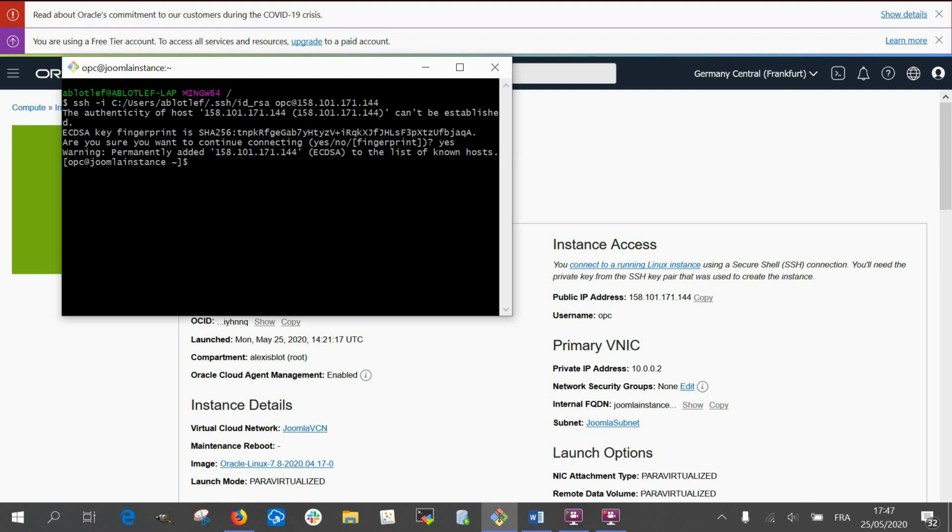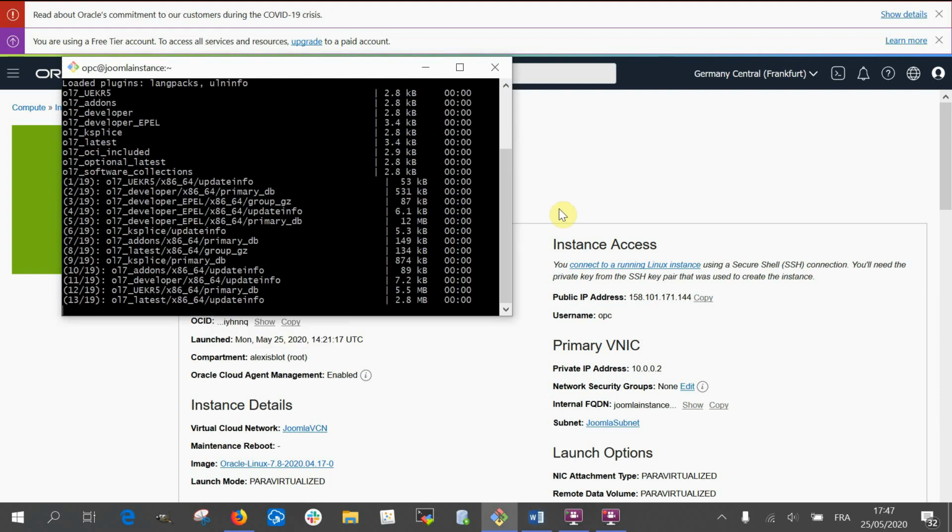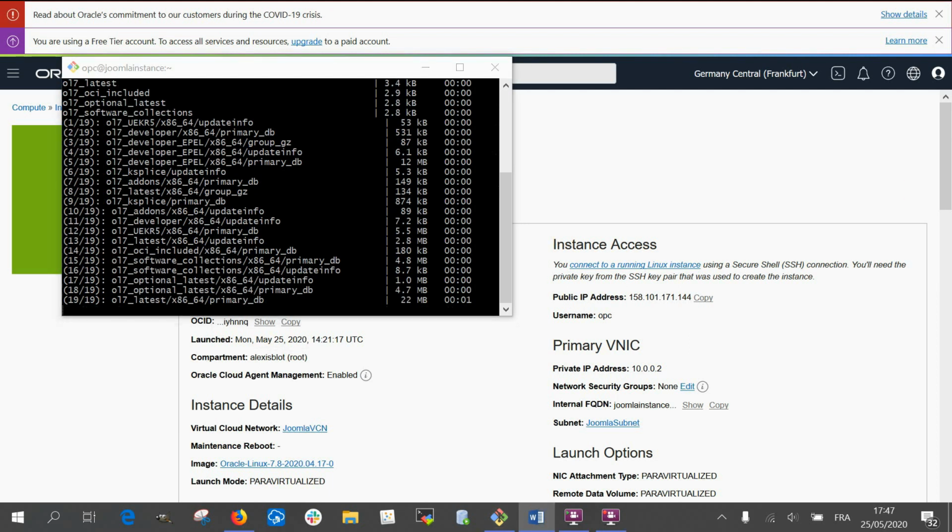So next step now will be to install Apache on our instance. So I need to install the package. So there is a couple of sudo commands to execute. In any case, I will post the list of those commands.